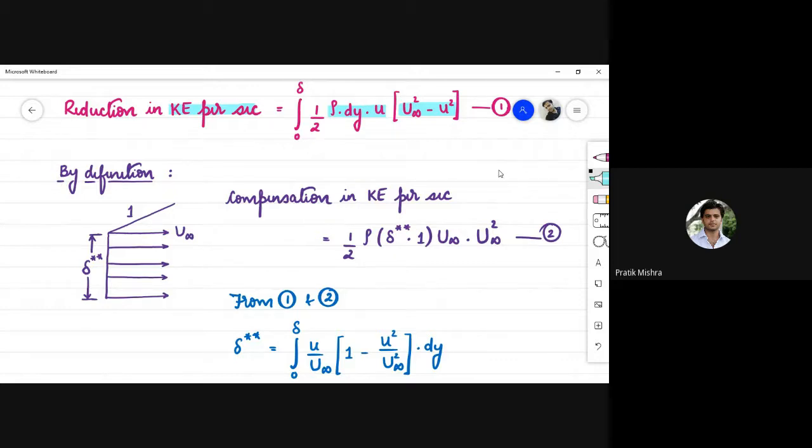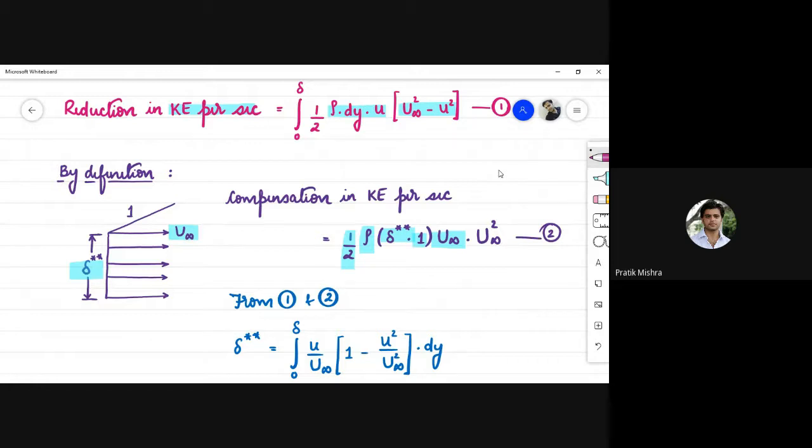This is the mass flow rate multiplied by u infinity square, that is the velocity. So this is the compensated kinetic energy. In order to calculate this compensated thickness delta 2 star, which is the kinetic energy thickness, we need to equate equation number 1 with equation number 2.